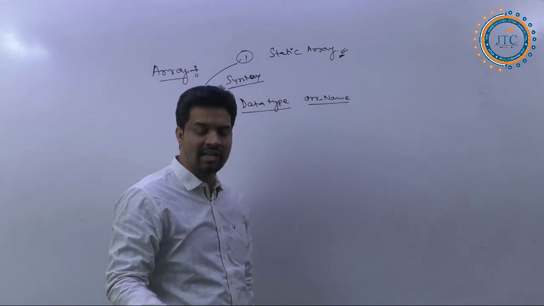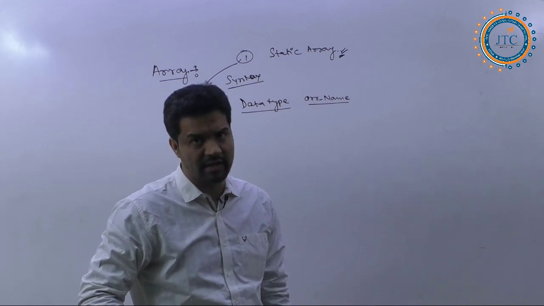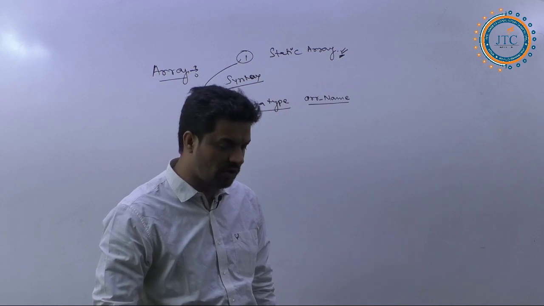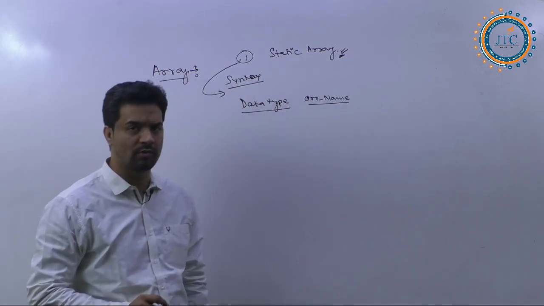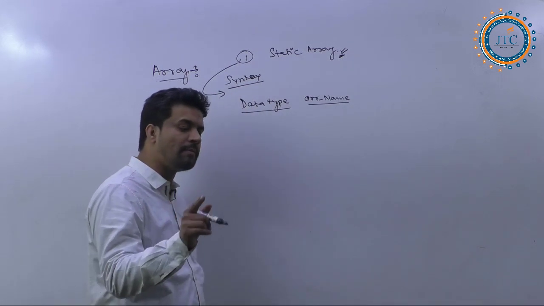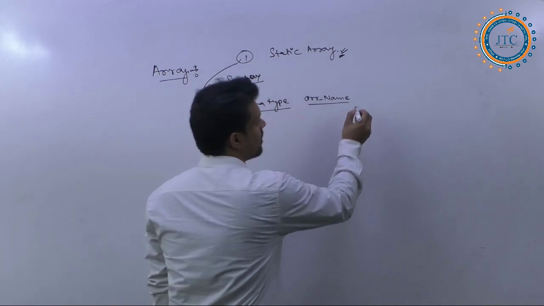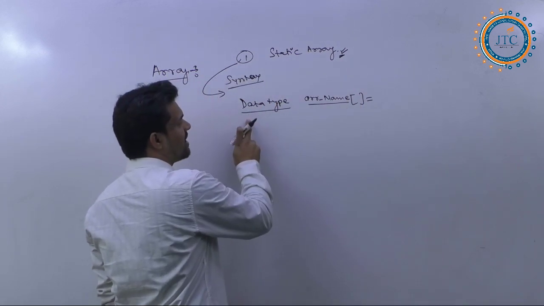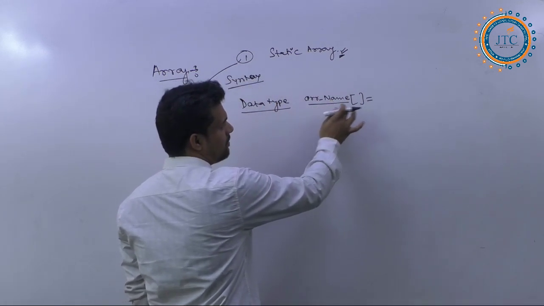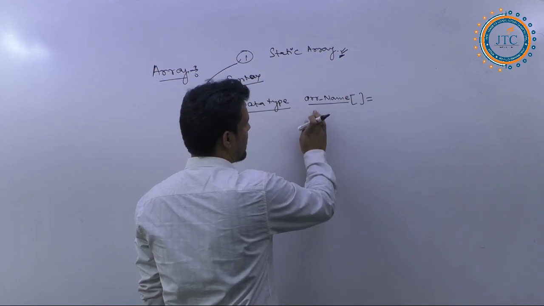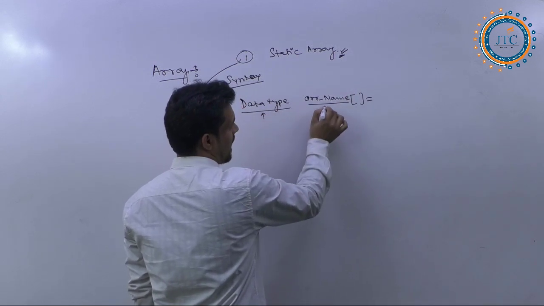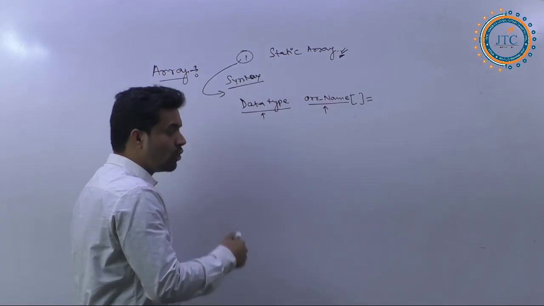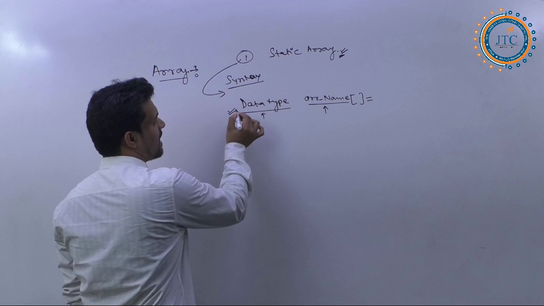You can decide what the array name should be; it is entirely your choice what kind of array you want to declare and define. Then the equal sign. Even the data type you can decide.